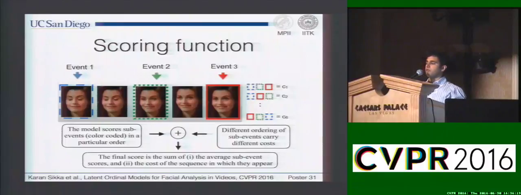This is a high-level overview of our scoring function. So what our scoring function does is that it takes a video, it scores a video according to different events, and then it gives the final score as sum of the events and the corresponding ordering that has been observed.